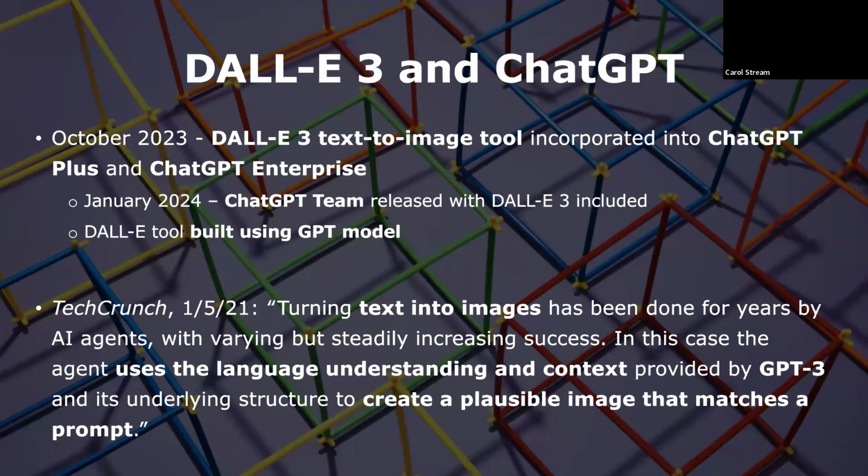The DALL-E tool itself was built using the GPT model as a base. As a January 5th, 2021 article from the online technology news site TechCrunch explained, quote, turning text into images has been done for years by AI agents, with varying but steadily increasing success. In this case, the agent uses the language understanding and context provided by GPT-3 and its underlying structure to create a plausible image that matches a prompt, end quote.